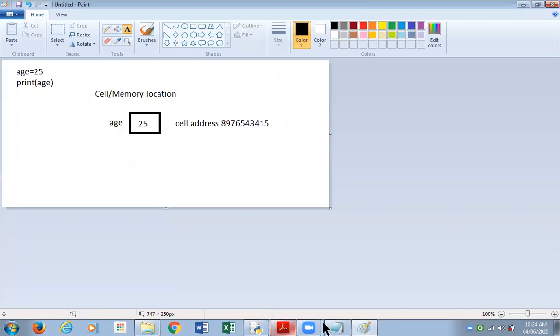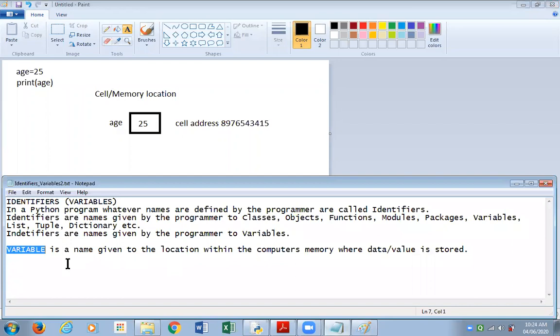So coming back to our notes, a variable is a name given to a location within the computer's memory. This is that location, also called a cell, where the data or value is stored. This is the value I've stored, and age is the name we have given to that cell.